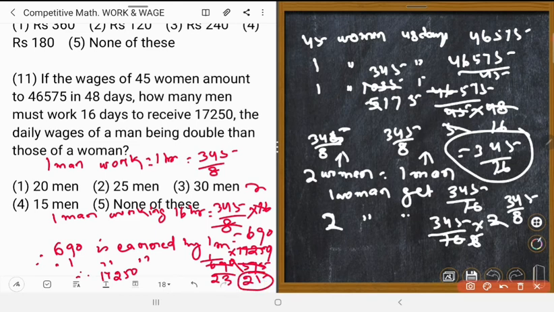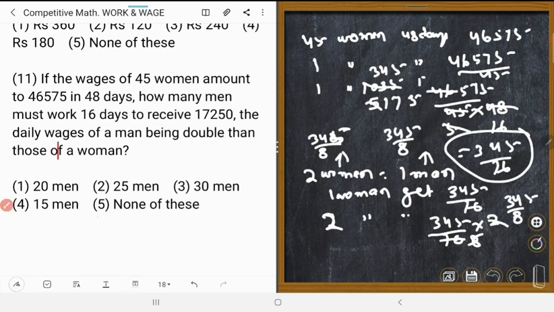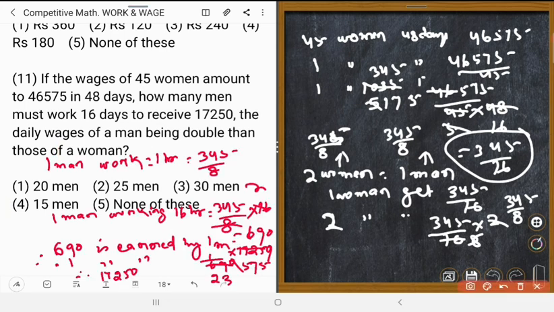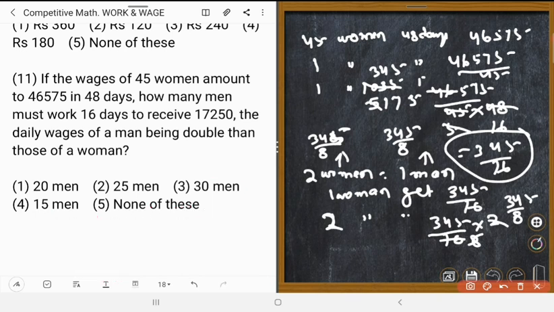Would you understand? Which is correct? Tell me. Number 2. Number 2 is correct. Okay. Next question.